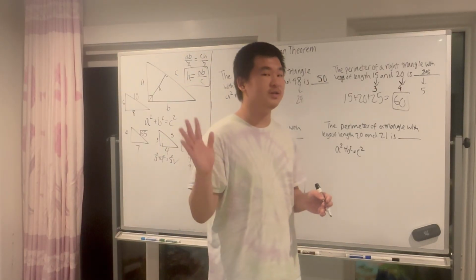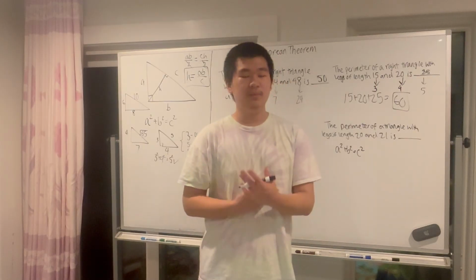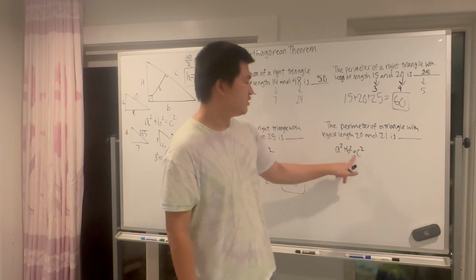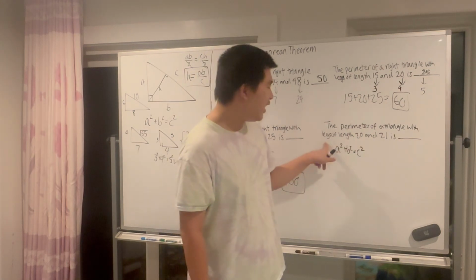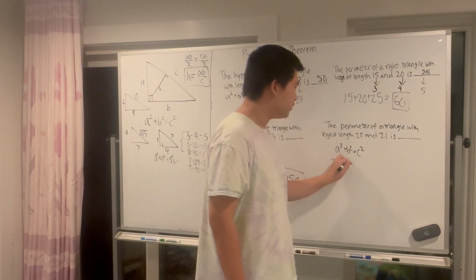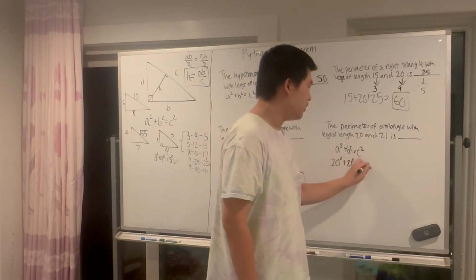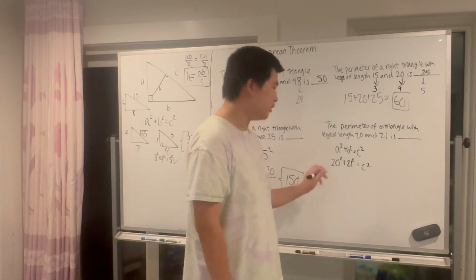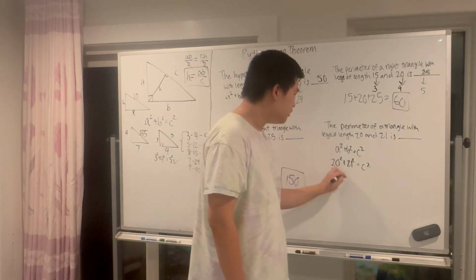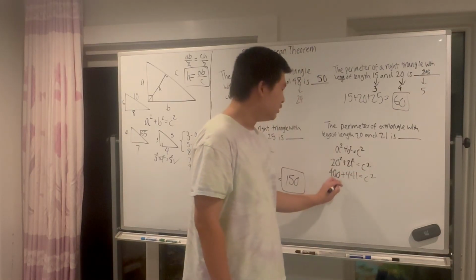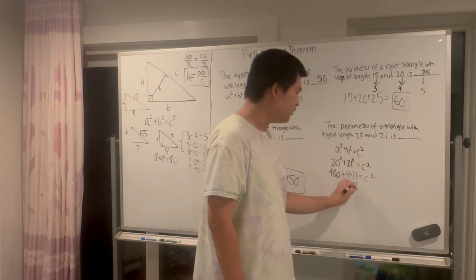Unless you have this memorized. You might have this memorized, but most people would have to use the Pythagorean theorem. So let's do it. a squared plus b squared equals c squared. The legs are a and b, so 20 and 21. So 20 squared plus 21 squared equals c squared. Now hopefully you have your squares memorized. Absolutely memorize your squares. If you don't have them memorized, this would be 400 plus 441 equals c squared. So c squared equals 841.